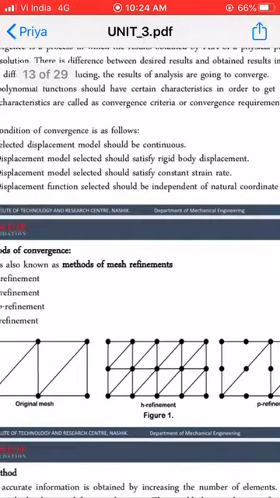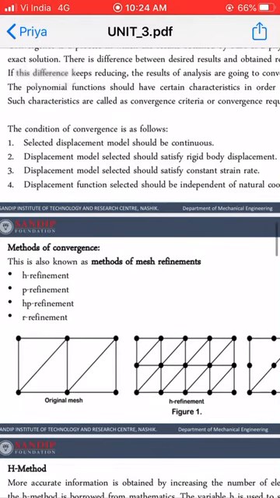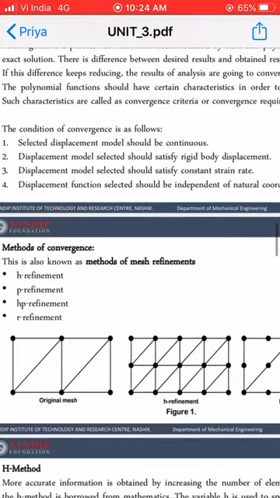The selected displacement model should be continuous. Initially we will select our displacement model or displacement function, and this displacement function should be continuous in nature. This is the first requirement. Then the second requirement is that the displacement model which is selected should satisfy the rigid body displacement.